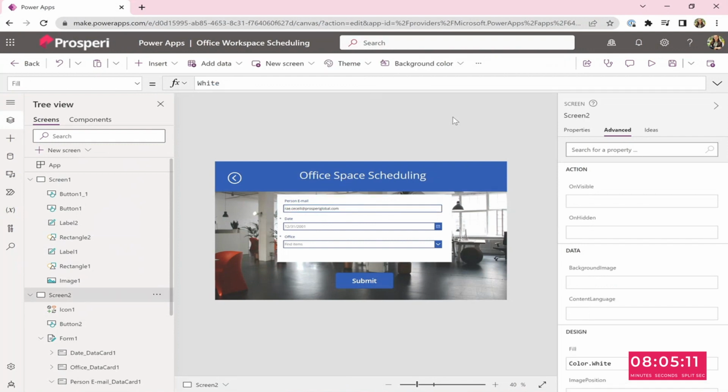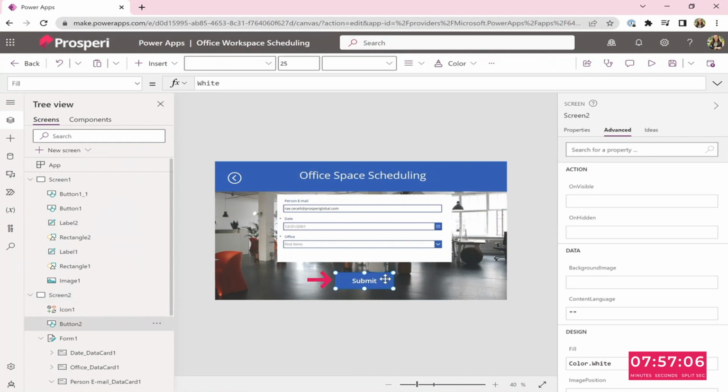Now, the second thing is we're going to configure the submit button. So you can click that submit button. What you needed to do is actually send that information, and then go back to the home screen because you're done, right? You submitted the request for scheduling.